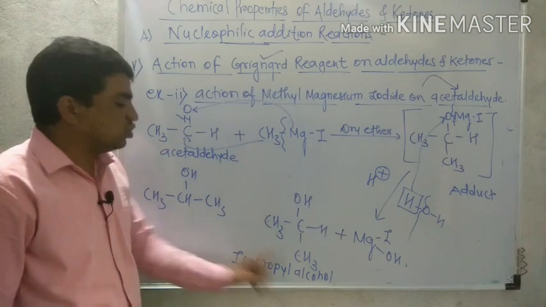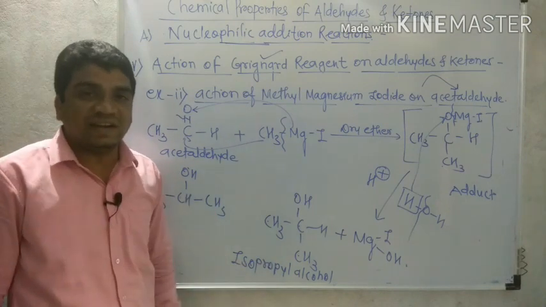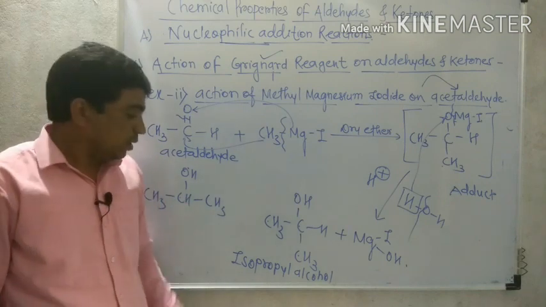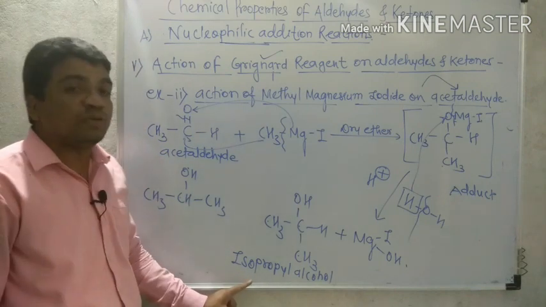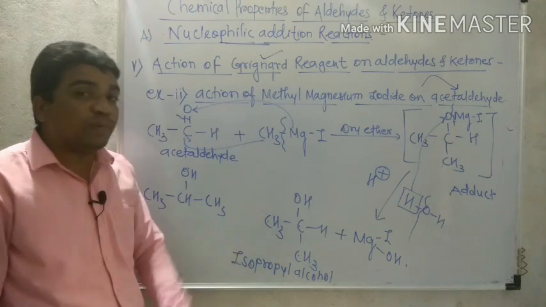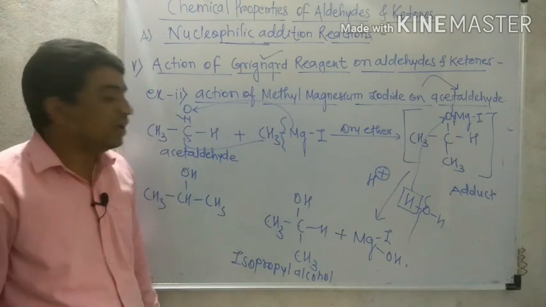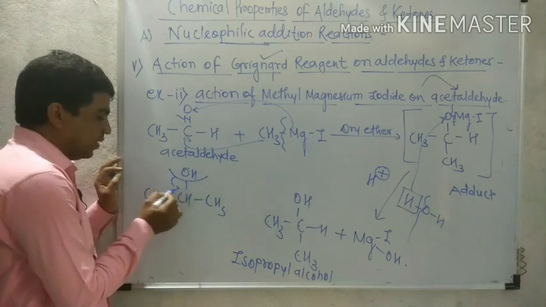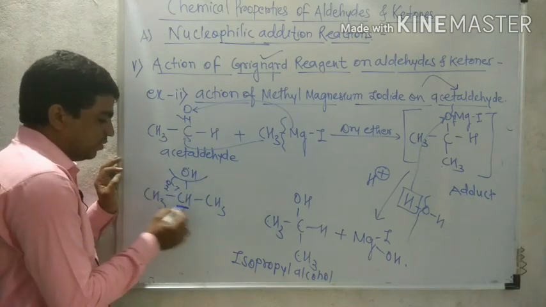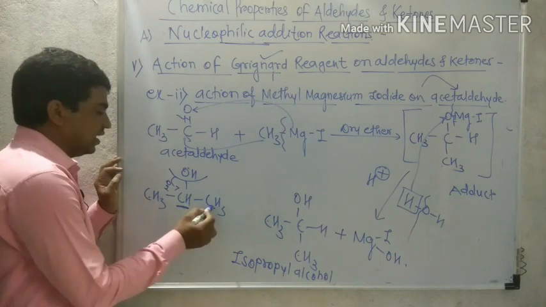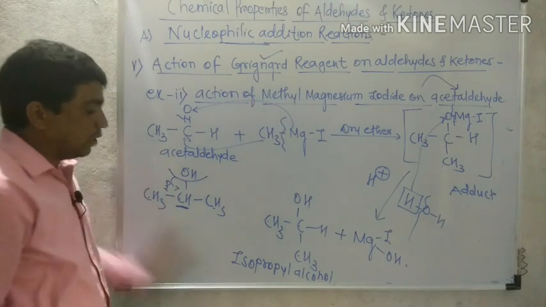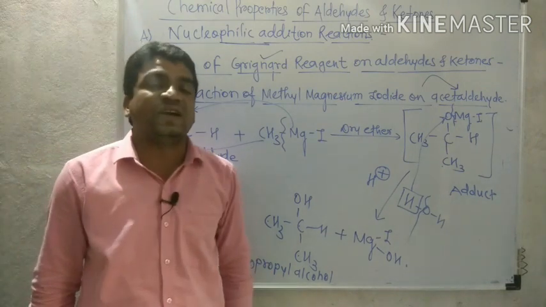Now this isopropyl alcohol is a secondary alcohol. Only formaldehyde gives ethyl alcohol, that is a primary alcohol. But acetaldehyde gives isopropyl alcohol, which is not a primary alcohol, it is a secondary alcohol. Why secondary alcohol? Because the OH group is attached to a secondary carbon, because this carbon is attached to another carbon, therefore this is a secondary carbon, and that is attached with OH, therefore isopropyl alcohol is a secondary alcohol.